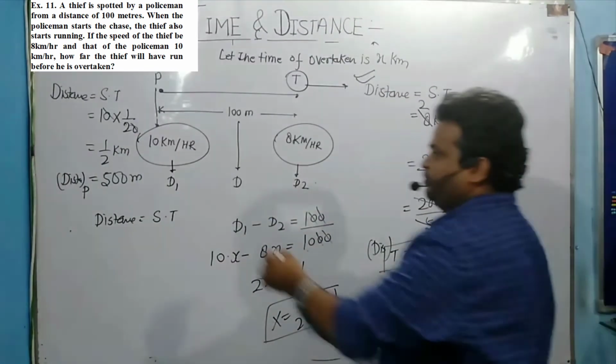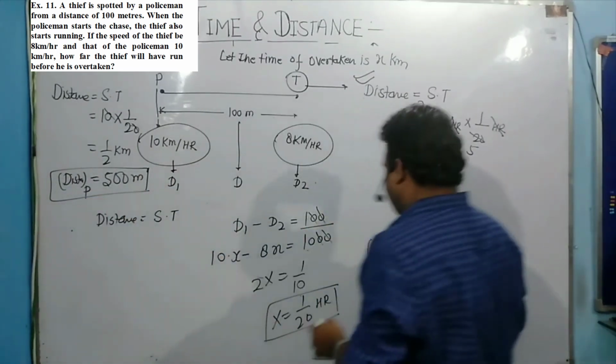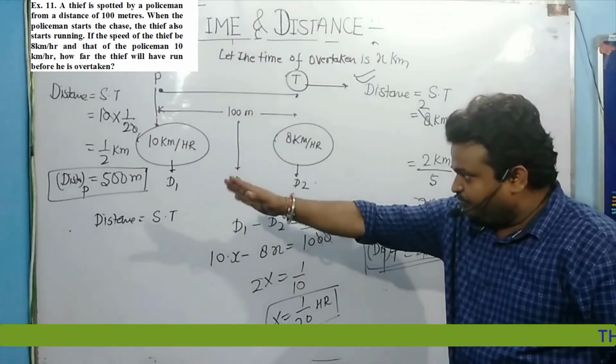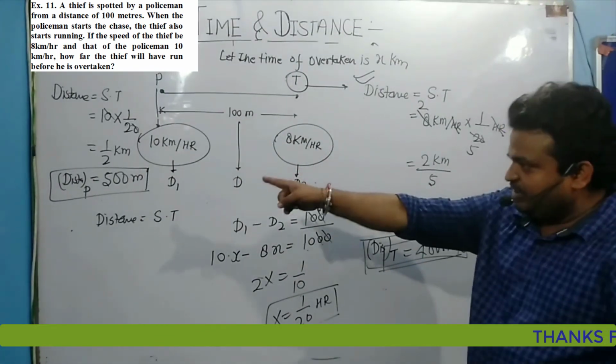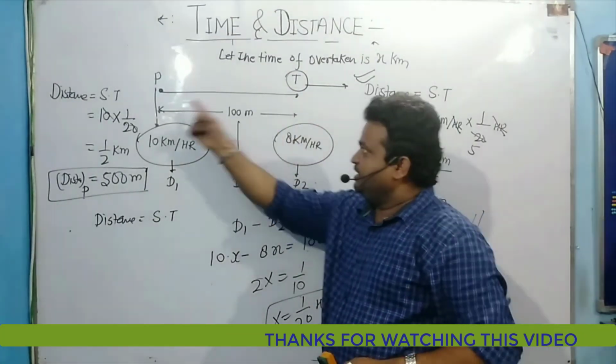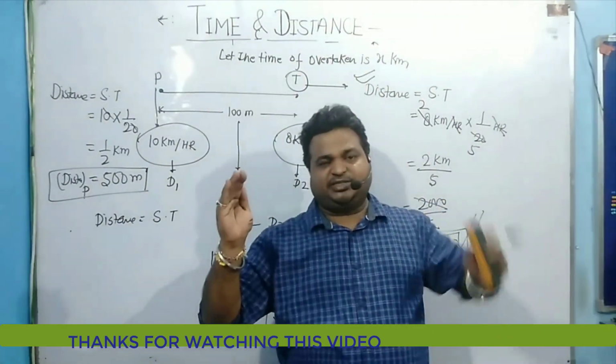And look at the board. This is police distance covered and this is thief distance covered. And the difference between P and T is how much? 500 minus 400 will give you 100 meters. This is the initial difference between police and thief.